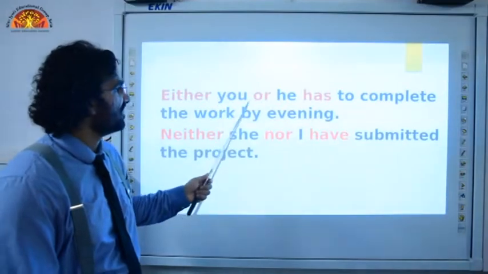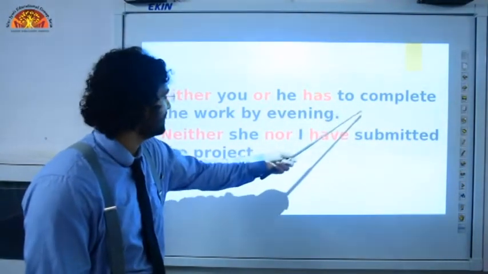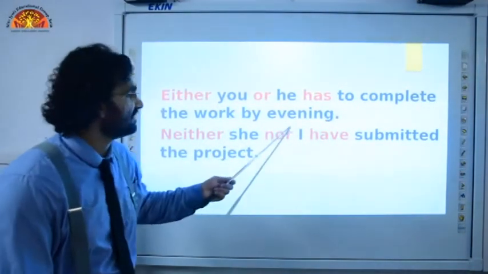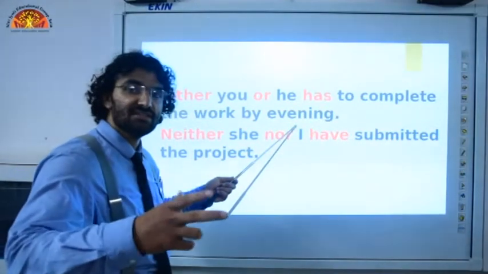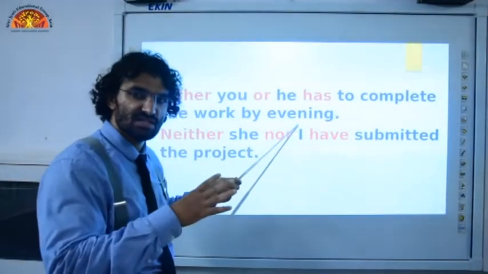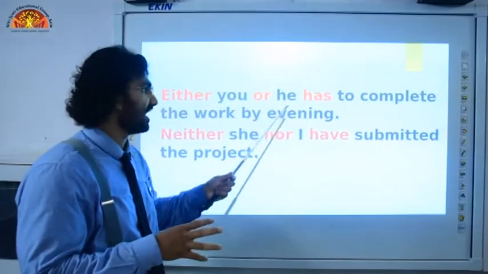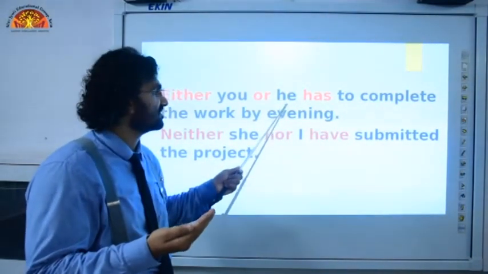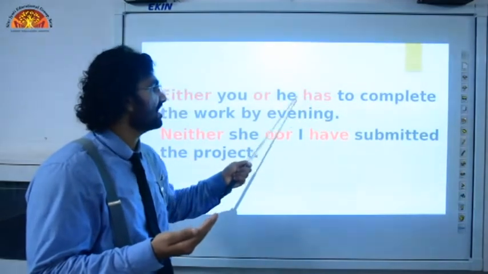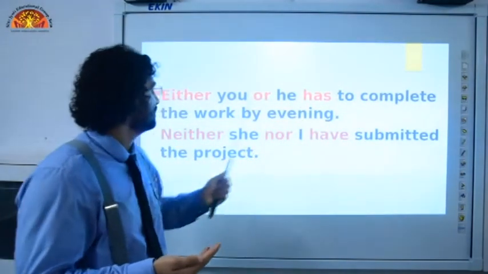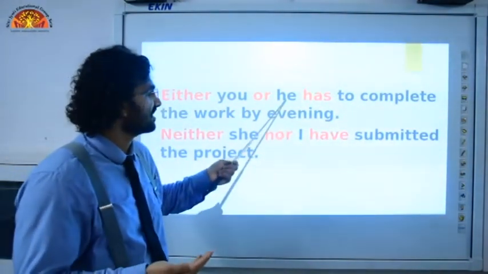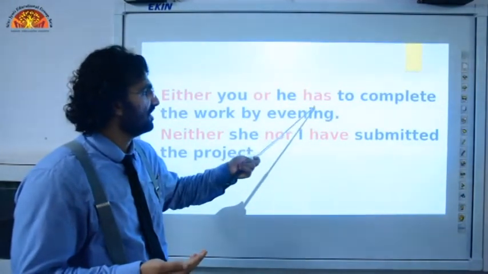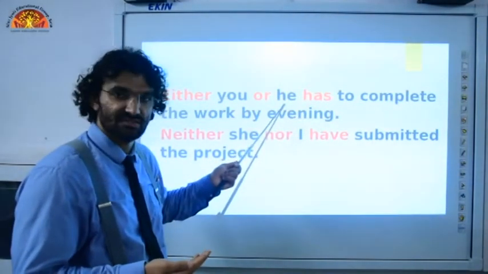Either you or he has to complete the work by evening. Here we can see two subjects in this sentence, you and he. The verb will agree with the second subject of the sentence. He has to complete the work by evening. Second subject, verb is singular according to this.